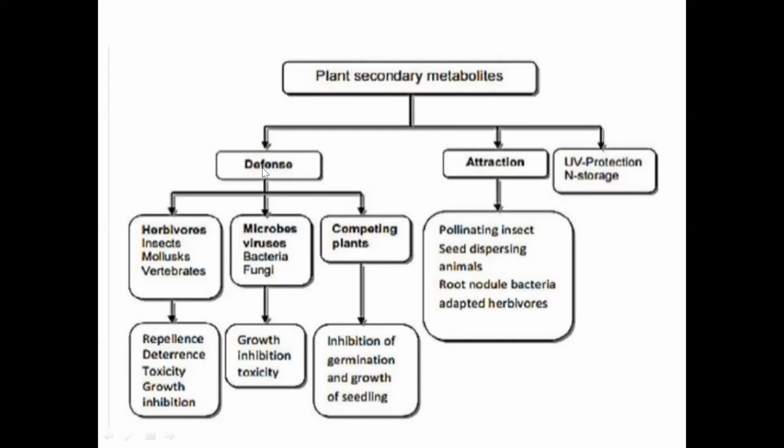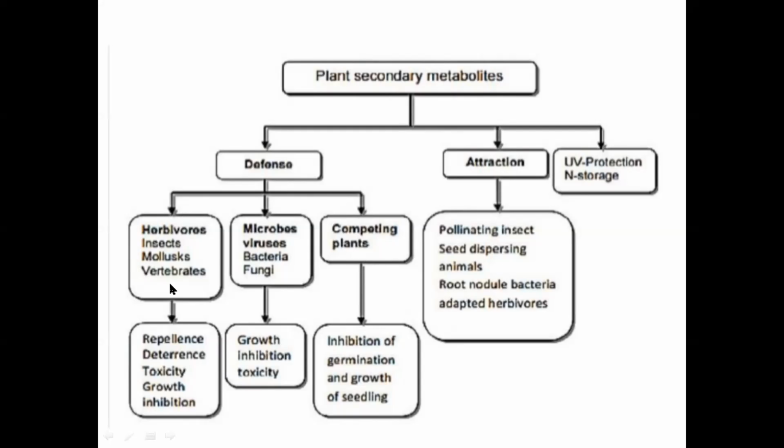So a particular plant will produce some germination inhibiting substance, so it actually kills the competing plant, or inhibits the growth of the competing plants, or defends against herbivores, against insects.